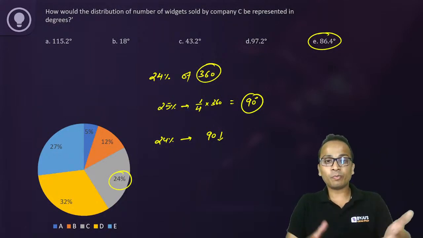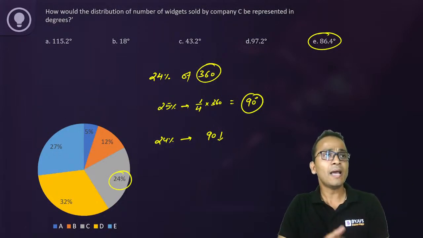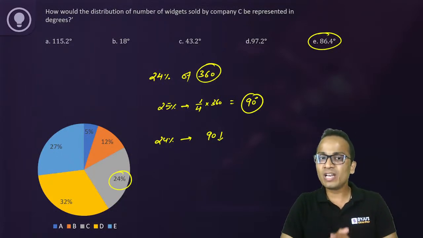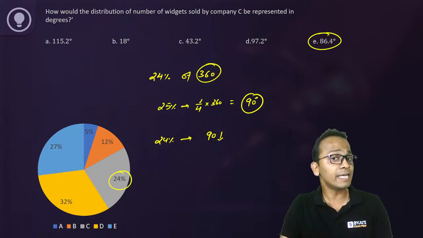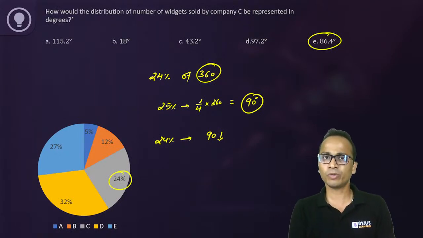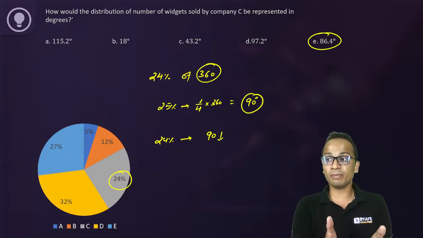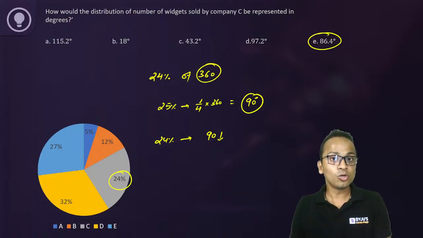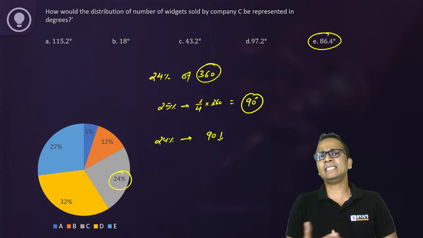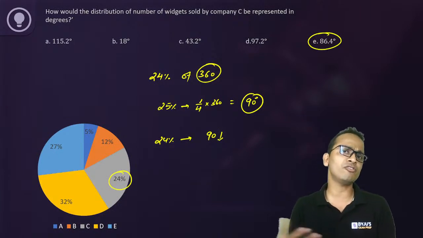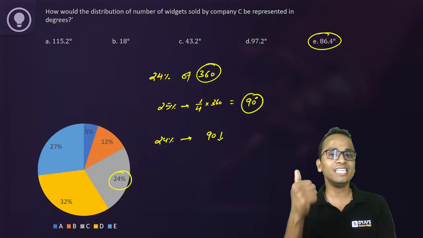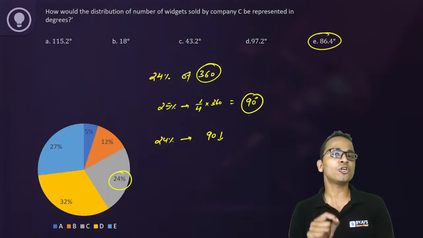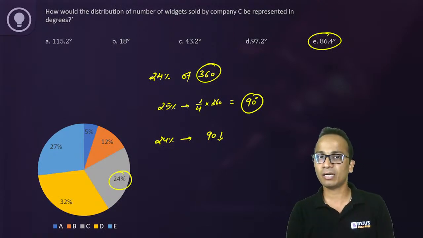All right. So calculating 24% of 360 will not take much time. But since we are given only 52 minutes for 36 questions in this section, we'll have to save even 10 or 15 seconds in every question. If you are able to save that in 10 to 15 questions, you will have 3 or 4 minutes extra, and that may increase the number of your attempts by 3 or 4 questions, each having 3 marks. That means in one section you can increase your score by 9 or 10 marks, right?